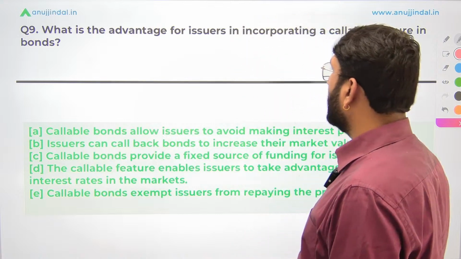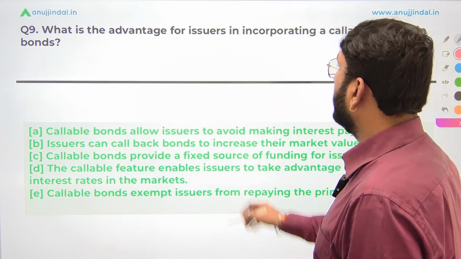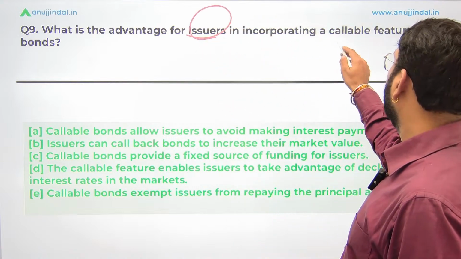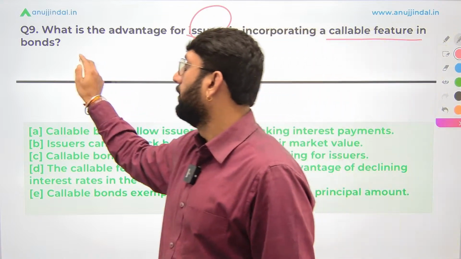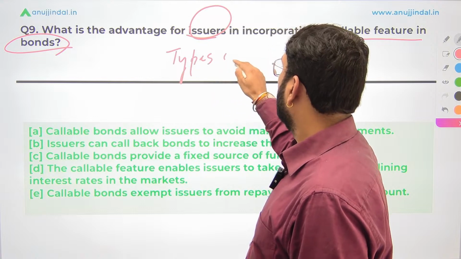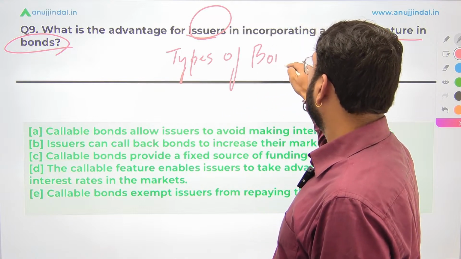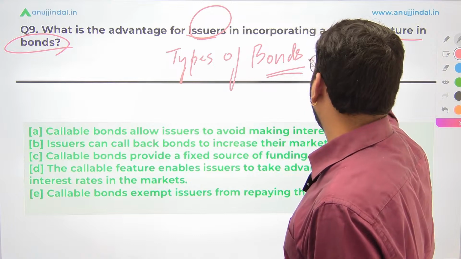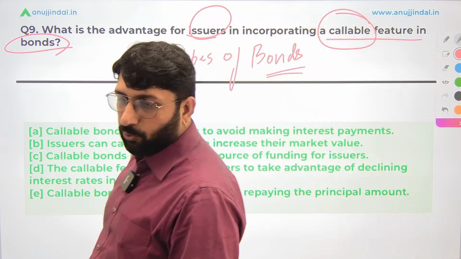Okay, let's talk about the 9th question. What is the advantage for issuers in incorporating a callable feature in the bond? Remember, we discussed the topic of types of bonds. Under that topic, there is one type of bond known as a callable bond. I believe you already know that. What is a callable bond?